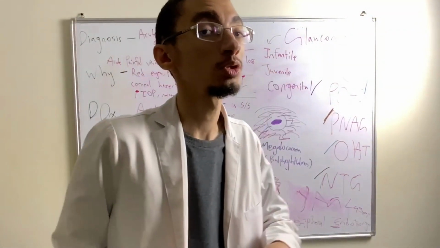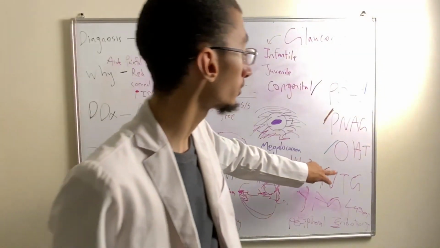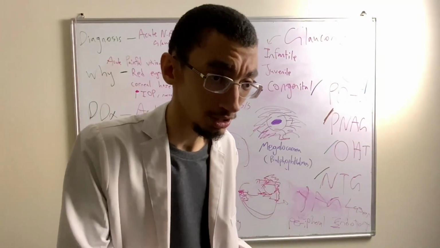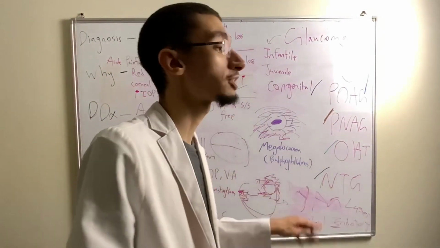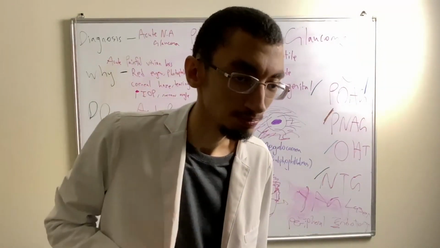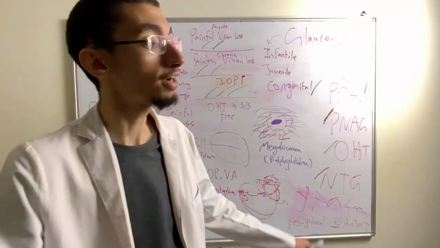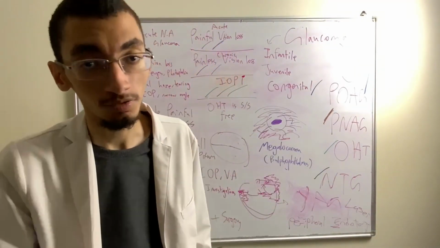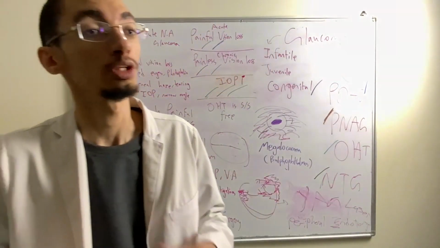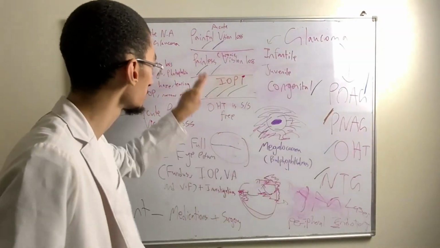Or you might develop a glaucoma known as normal tension glaucoma. Now the thing is, we need to know the difference between normal tension glaucoma and ocular hypertension. I mentioned before, in ocular hypertension you have high intraocular pressure, but everything is normal, including the signs. However, in normal tension glaucoma, it's the opposite. In normal tension glaucoma, your intraocular pressure is normal, but you have the symptoms and signs of glaucoma. So the patient may be asymptomatic, or may have chronic painless visual loss, okay?